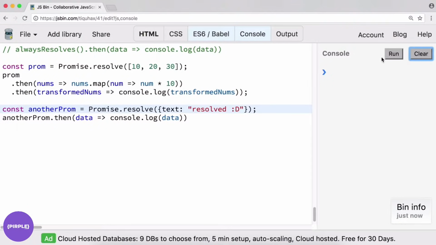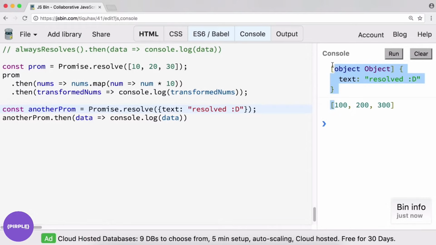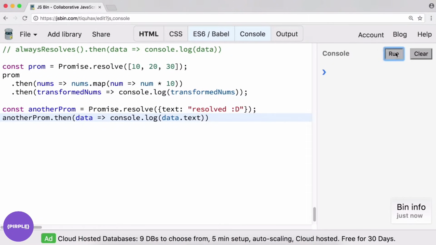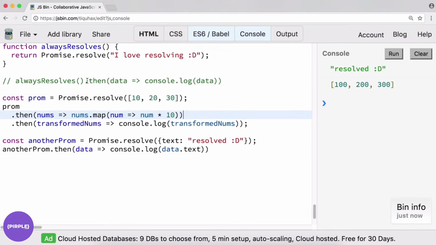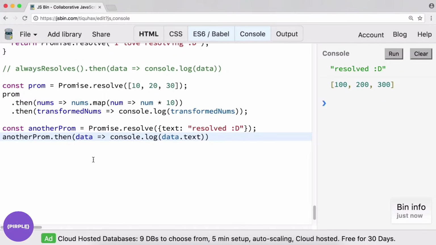Looks like you didn't quite catch it there, but there we see it's an object. So we want to access the text key, and there we go. And if you're wondering why this text is showing up before our numbers, well, it takes probably a lot less than a second, but it takes some time to map over the numbers. So while this is happening, we just move along and run this code.